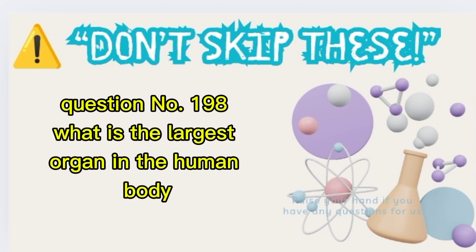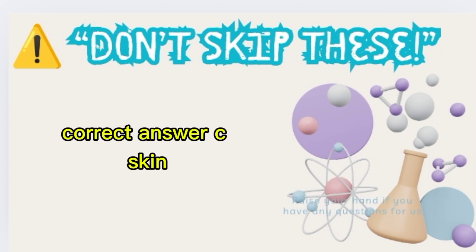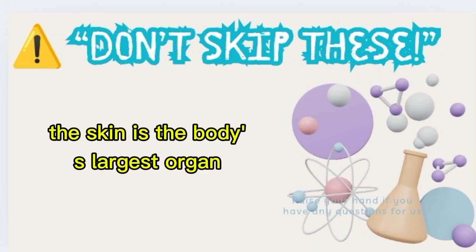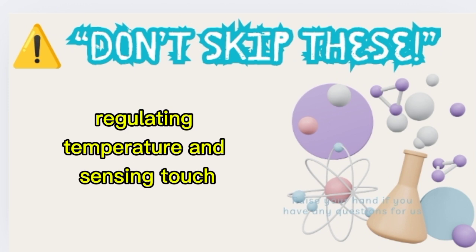Question number 198. What is the largest organ in the human body? A. Heart, B. Liver, C. Skin. Correct answer C. Skin. The skin is the body's largest organ, protecting against harmful microbes, regulating temperature, and sensing touch.